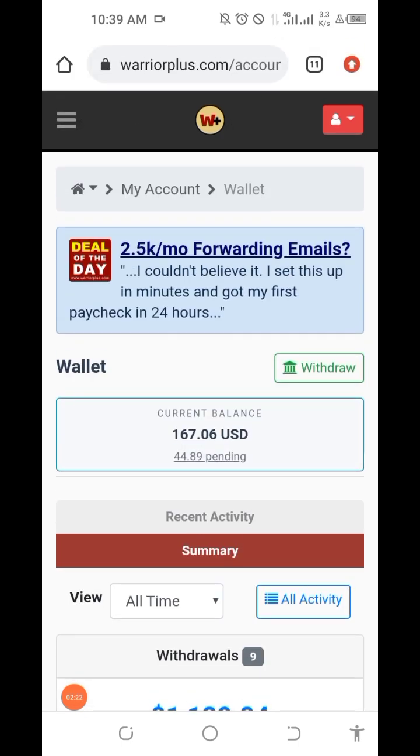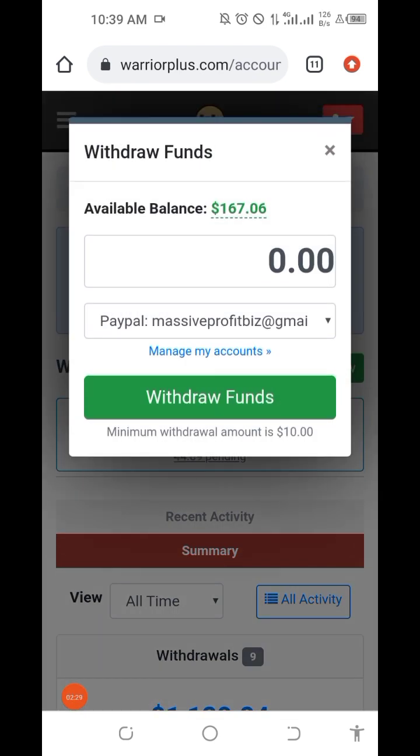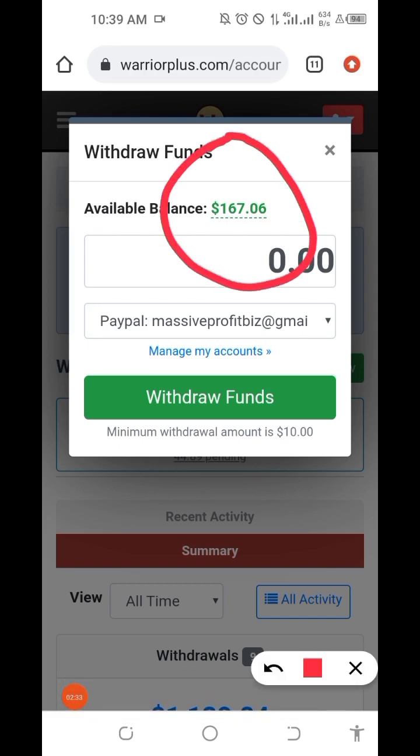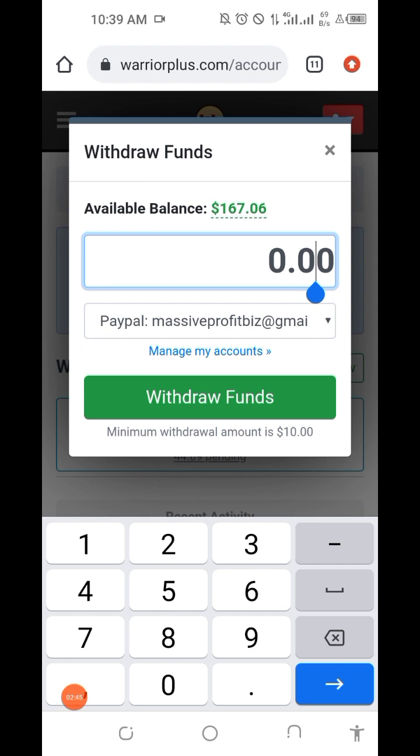So let's go to this withdraw. Once I click on it, I'm going to type in the amount. You can see the amount that has been cleared, $167. The minimum withdrawal amount is just $10, as you can see here. I'm going to select the account, and type in 167.06. I'm going to withdraw.